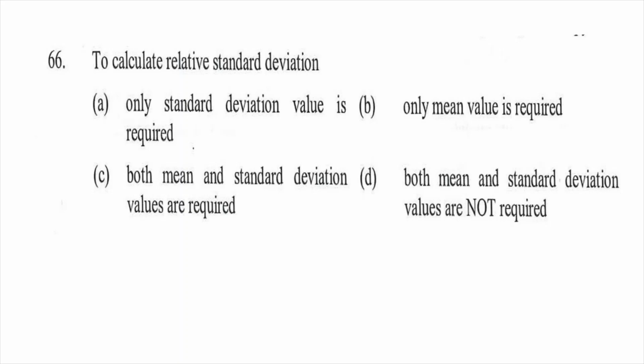Question 66. To calculate relative standard deviation: option A, only standard deviation value is required, option B, only mean value is required, option C, both mean and standard deviation values are required, and option D, both mean and standard deviation values are not required. So the right answer will be C, both mean and standard deviation values are required, because to calculate relative standard deviation we use the formula standard deviation divided by mean. So we will get the relative standard deviation.